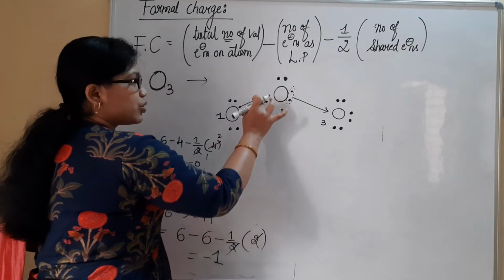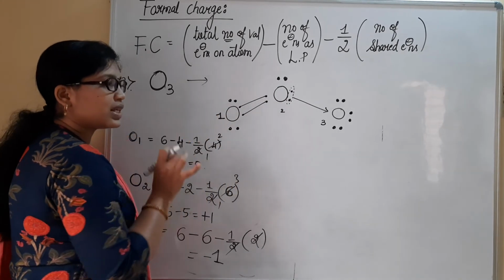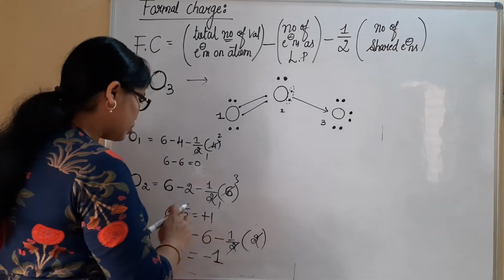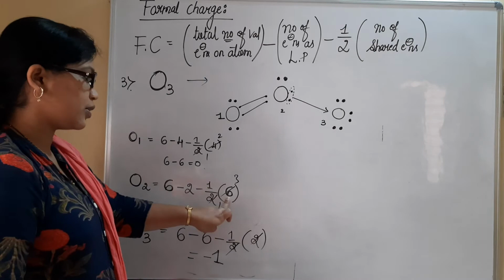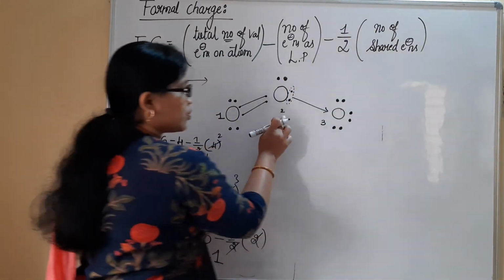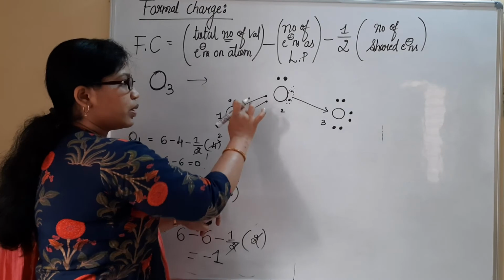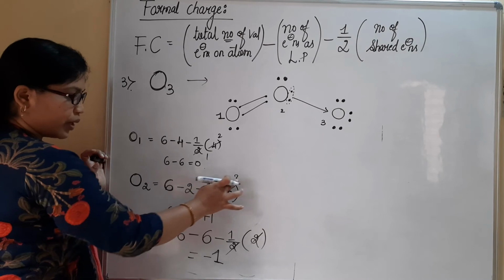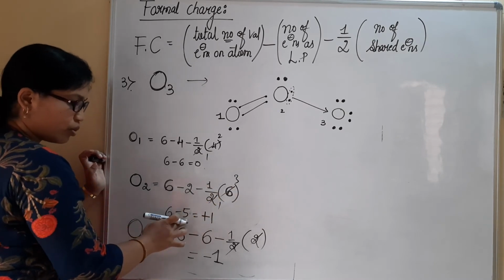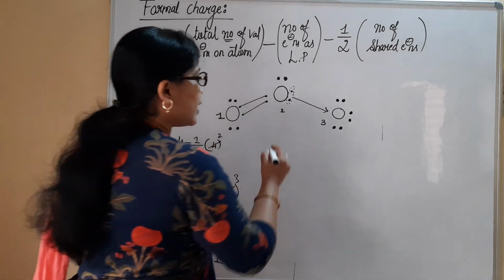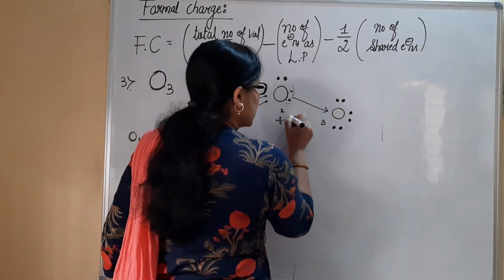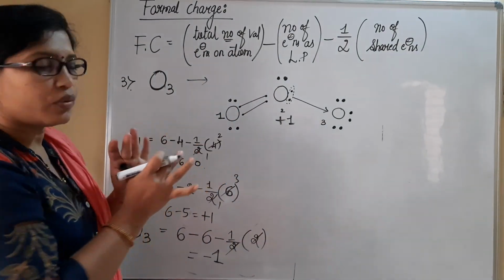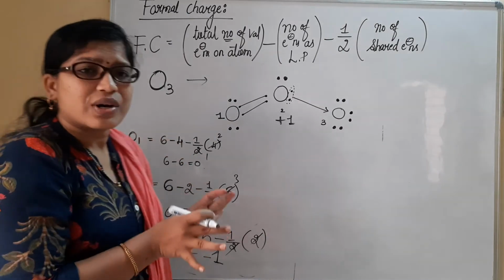Only 2 plus 2, 4, plus 2 electrons, totally 6 electrons of this second oxygen atom are considered as shared electrons. So I must write here 6. The number of shared electrons with respect to this one is 6: 2 plus 2 plus 2. Now 6 minus 4, minus 3, so it is minus 1 from 6 minus 4 minus 3, giving plus 1. So on this oxygen atom, the charge is plus 1. By just looking at this molecule, we do not see any charge.